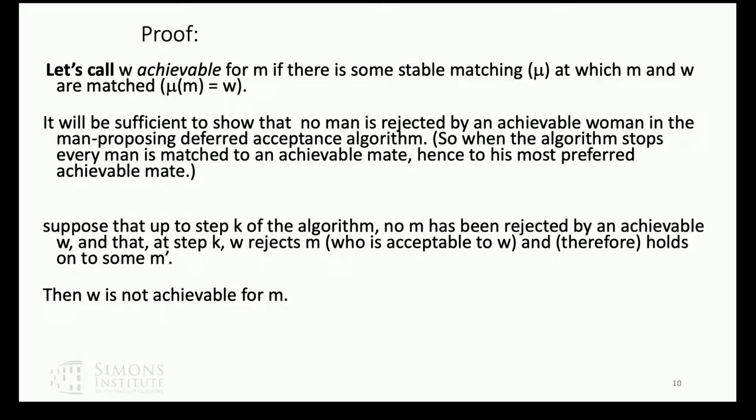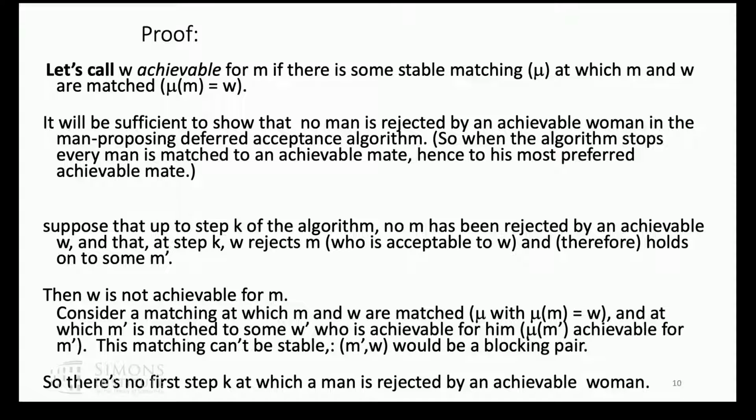Woman W likes M prime better than M. And I'm going to show you that W is not achievable for M. And to show that, I have to look at some matching where the two of them are matched together and show that it's not stable. But for it to have any chance of being stable, M prime has to be matched to some achievable woman for him, W prime, because at a stable matching, everyone is matched to an achievable woman. Every man is matched to an achievable woman. But we know that M prime prefers, did I call everybody W here? I meant W prime. M prime is matched to some W prime, sorry.